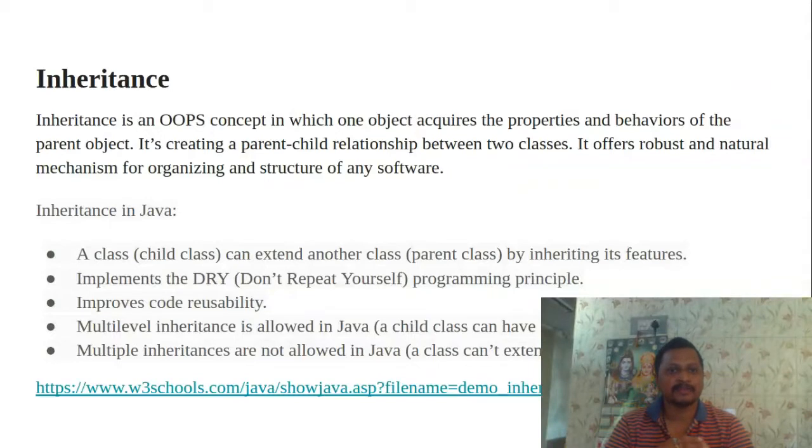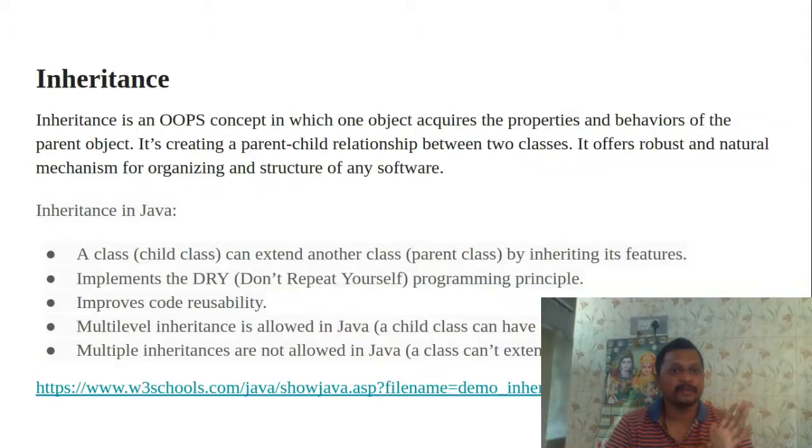That means a child class can be extended from another class called the parent class by inheriting its features. It is common that with the help of the extends keyword we acquire the parent class features into the child class.